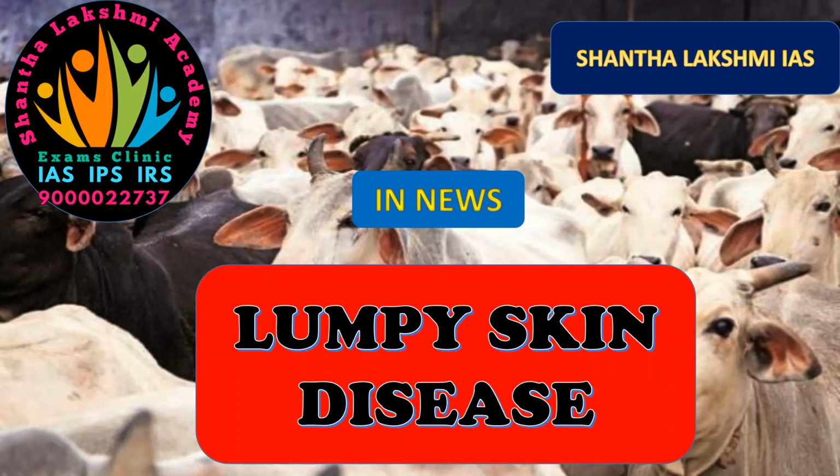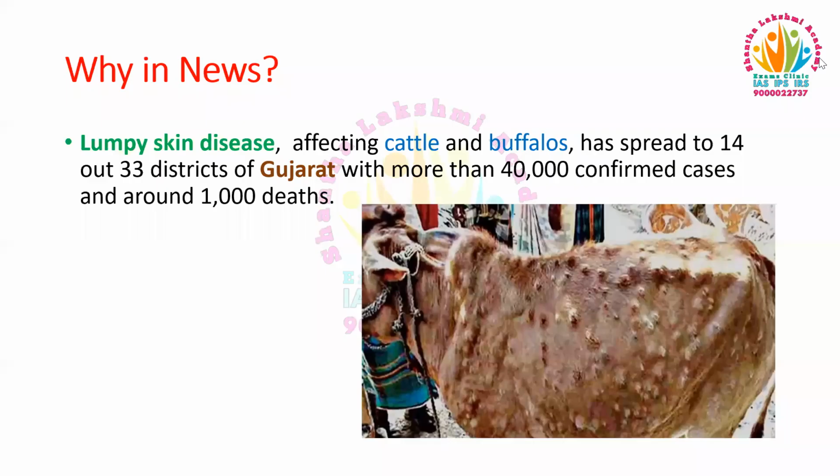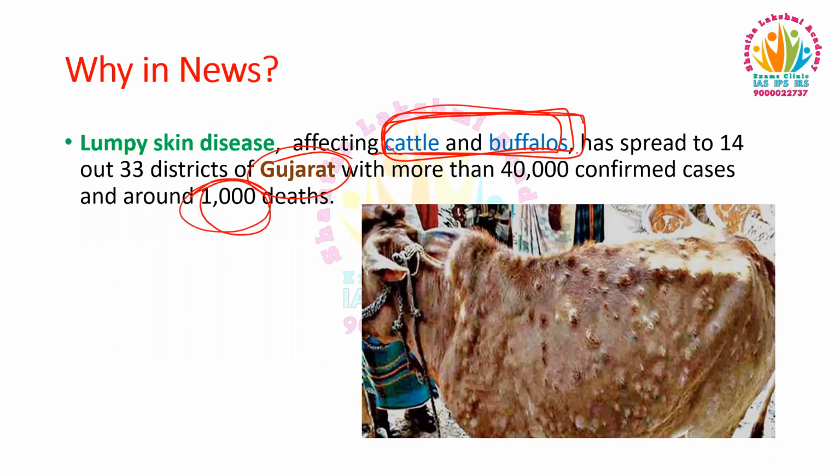In this video, let us discuss a disease, lumpy skin disease, which was in the news recently. Why is this disease in the news? Because in Gujarat, this lumpy skin disease has affected more than 40,000 cattle and buffaloes, and it also led to 1,000 deaths of these cattle and buffaloes. So that's why lumpy skin disease is in the news. Where is this disease prevalent in India? In Gujarat state.